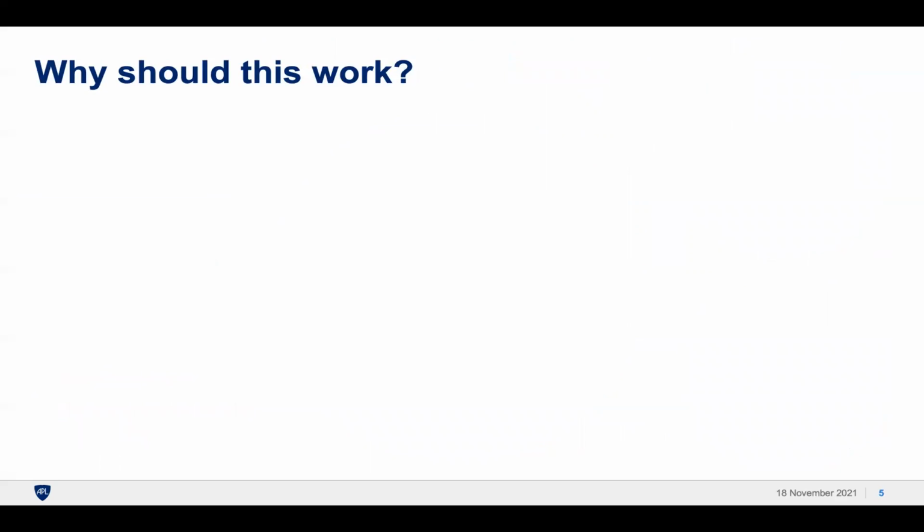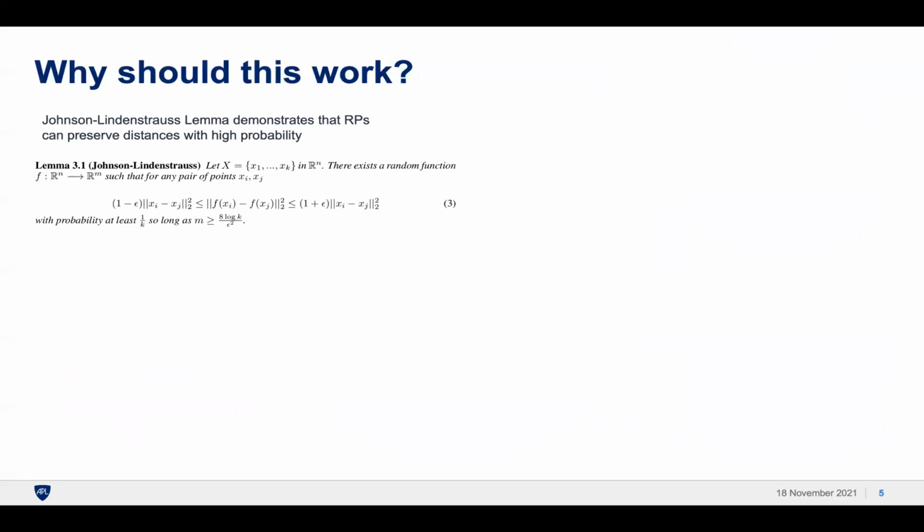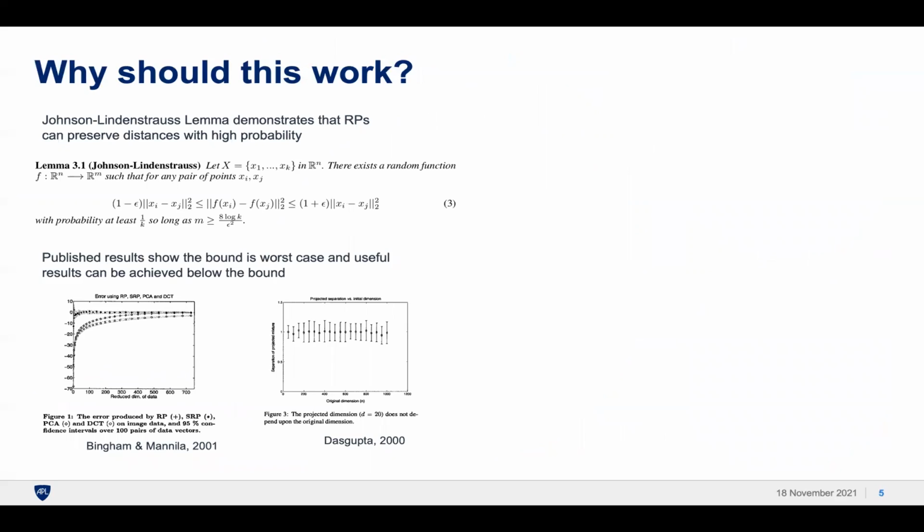So why should this work? The Johnson-Lindenstrauss lemma, a classical result, provides a guarantee that pairwise distances are preserved under random projection, such as those between the test point and class prototypes. The result is a worst case bound, but actually empirical results suggest that it may be even better in practice.